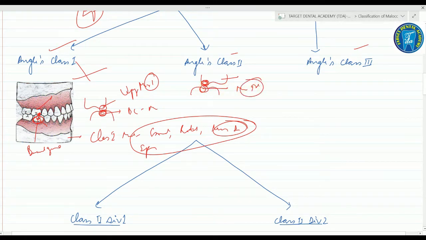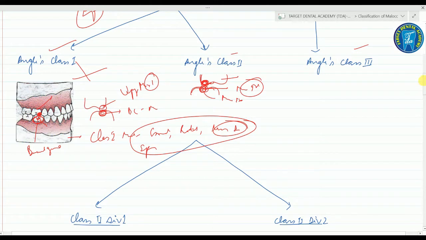I repeat, the distobuccal cusp. In class 1 there was a mesiobuccal cusp, while in Angle's class 2 there is a distobuccal cusp. Fine. This is what we call the Angle's class 2.